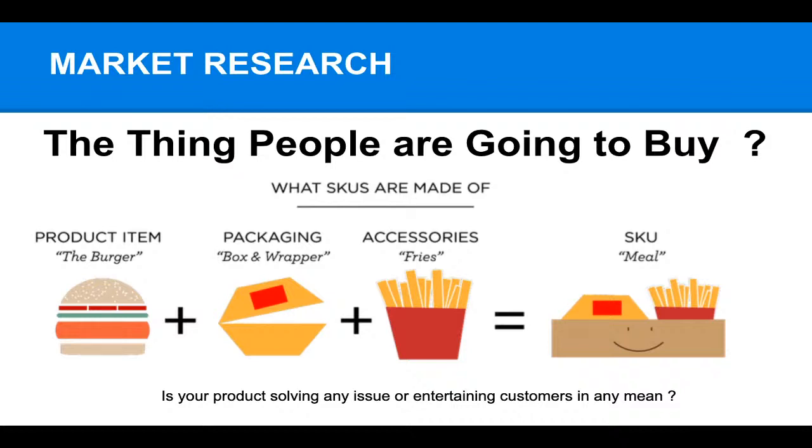For an example, here you can see the burger, the fries and the meal. So basically the people want this whole meal. If you are starting a food business, some kind of burger, you will have to keep these three things in mind. You need to start with the whole package as a product, you can say. Okay, so this is the market research you need to do.